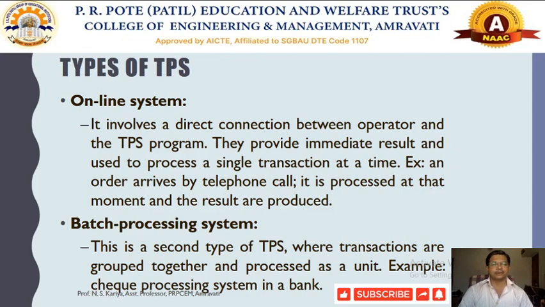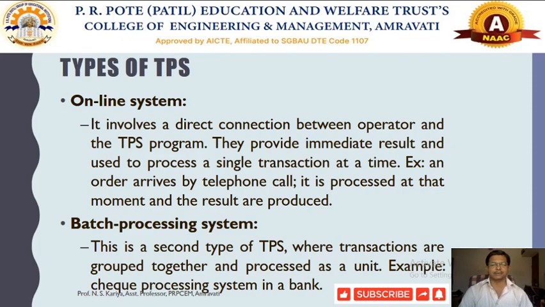Whatever transactions take place can be processed immediately using this online system. In case of a batch processing system, all these transactions are grouped together and then processed further.